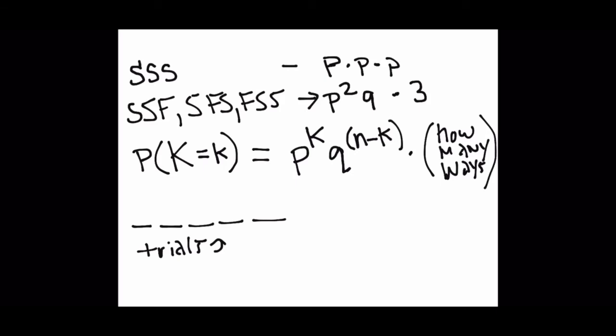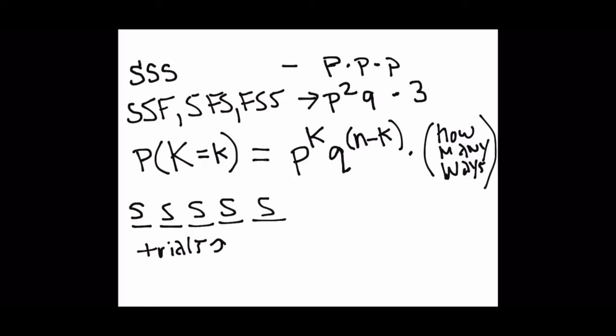If k is 5, there's only one way for that to occur. You have to succeed every time. If k is 0, there's only one way for that to occur. You have to fail every time. But if k is, for example, 4, or if k is 1, it's a little bit different. If k is 1, we could put the success here, here, here, here, or here.